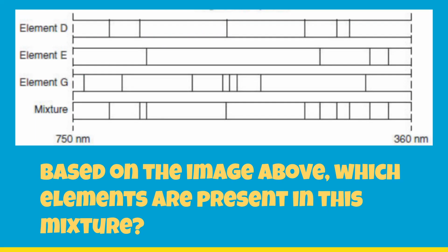Now yours won't be in color, they'll look more like this. This one says, based on the image above, what elements are present in the mixture? So again, it's the same thing. You have a mixture down here, and you're just going to line it up. I can tell right away element D is going to be in there because it's the only one that lines up with the first line. So I know it's D. I know it's not G. I can see that that's not there, that's not there. So the question is, is E in here as well? And again, you can trace those from E to my mixture and see that it contains both of them. So my mixture here would contain both element D and element E.